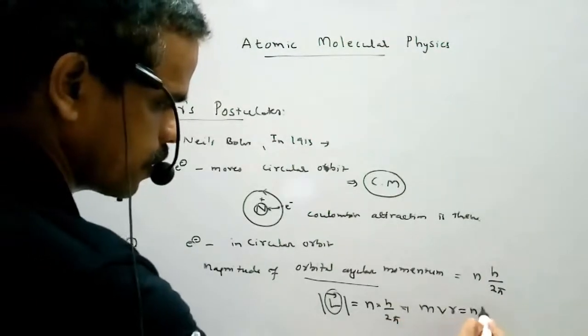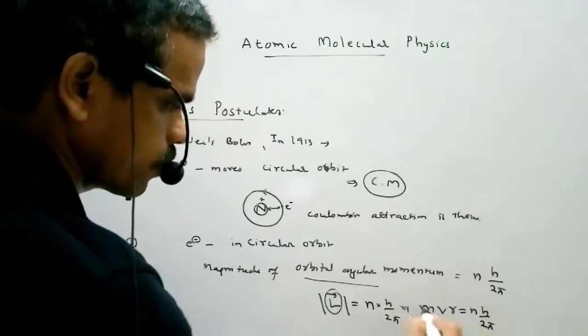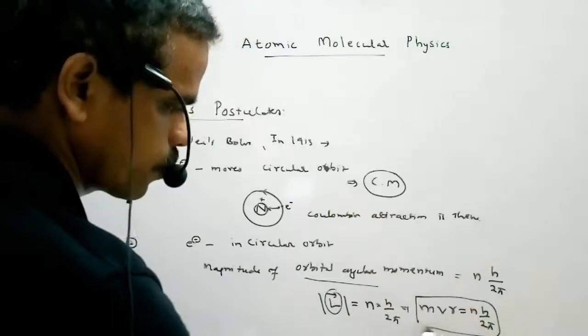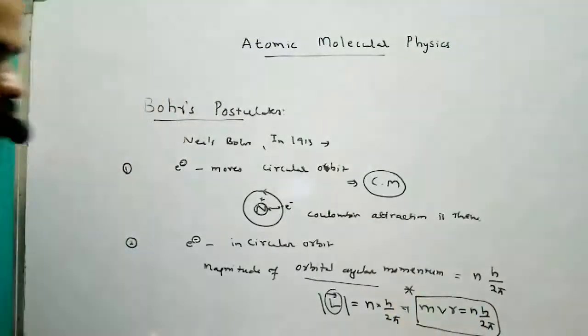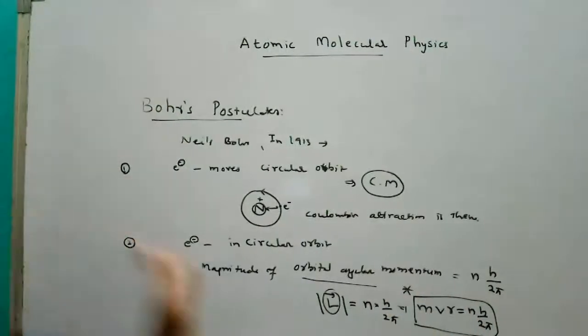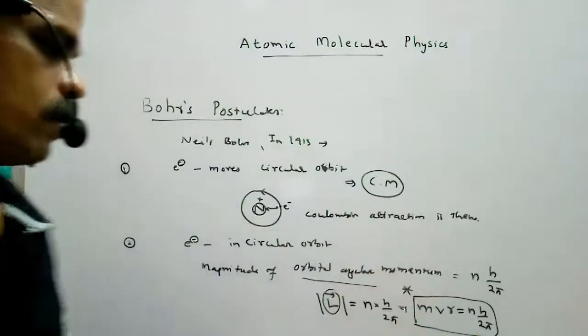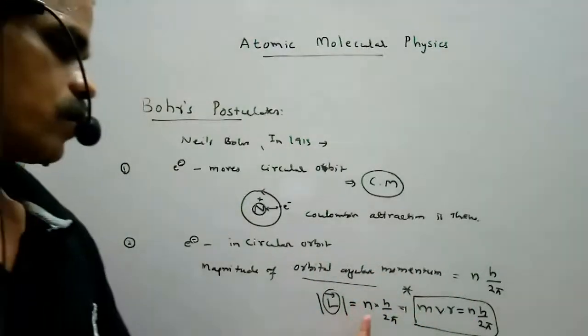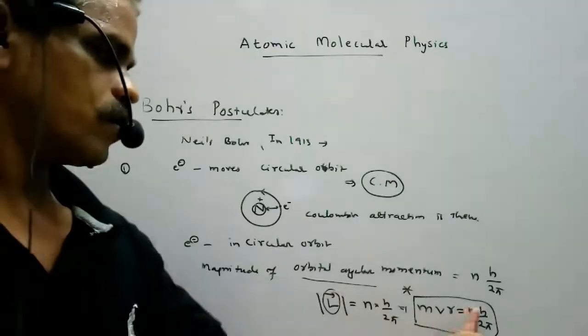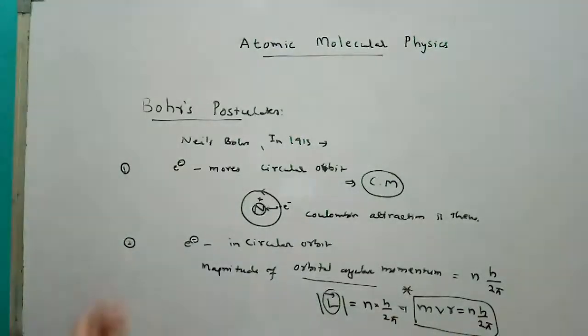So we can write mvr equal to nh by 2 pi. This is an important postulate. The total orbital angular momentum of an electron is an integral multiple of h by 2 pi, that is L equal to nh by 2 pi. This is the second postulate of Bohr's model.